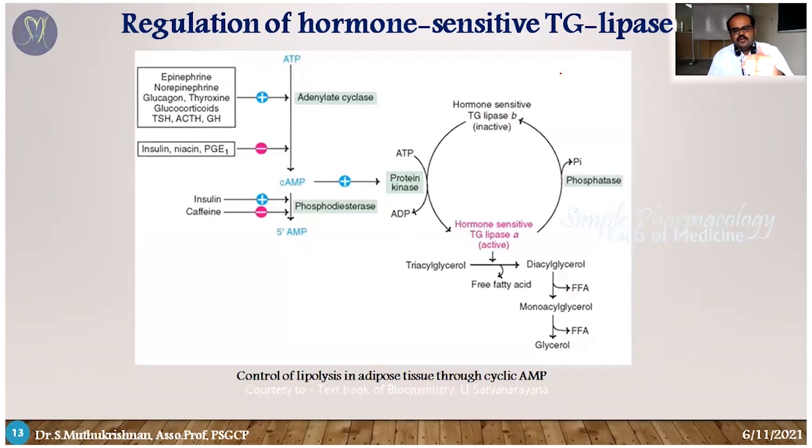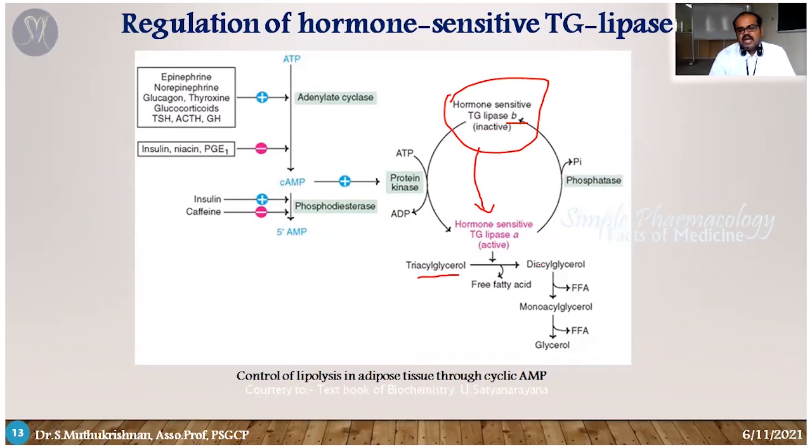So in this picture you can clearly understand the mechanism. Just see here, this is the enzyme, hormone-sensitive triacylglycerol lipase, in its inactive P form, before activation. After activation it acts on the triacylglycerol.